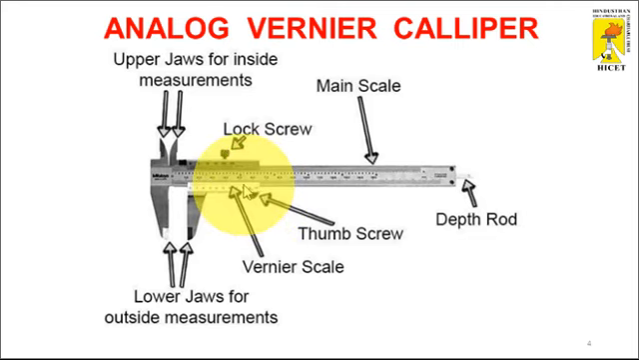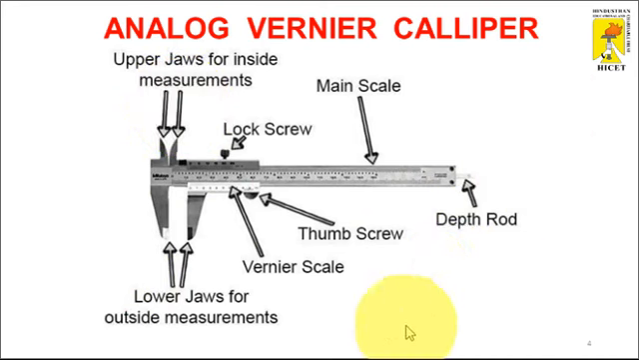The main important parts of this vernier caliper are the jaws, that is, the outer measurement jaws and the inner measurement jaws, or outside jaws and inside jaws. If we want to measure external dimensions, we use the lower jaws. Inside measurements are taken with the help of the upper jaws. And if you want to measure the depth of any component, the depth rod is used for that purpose. These are the main components of every vernier caliper.